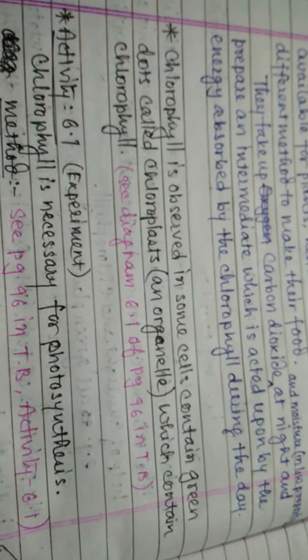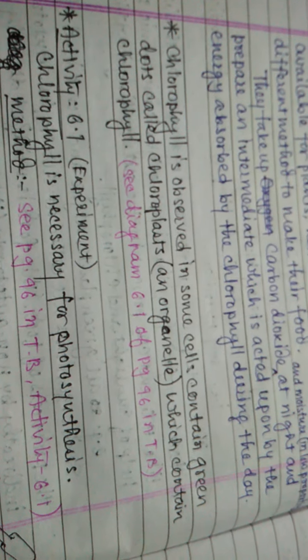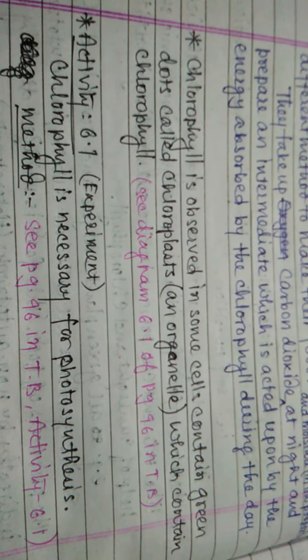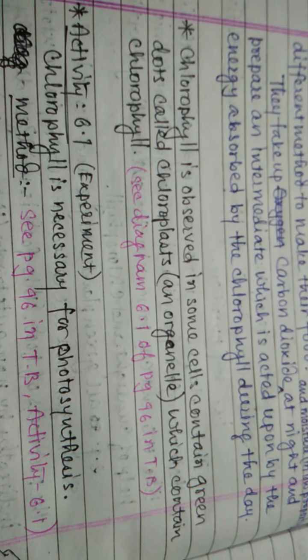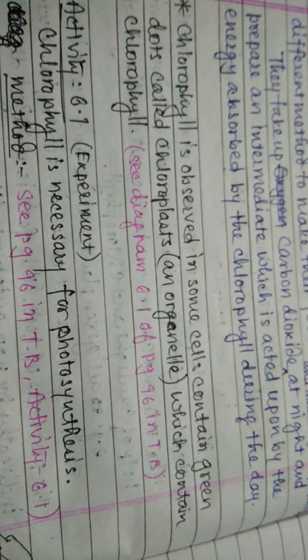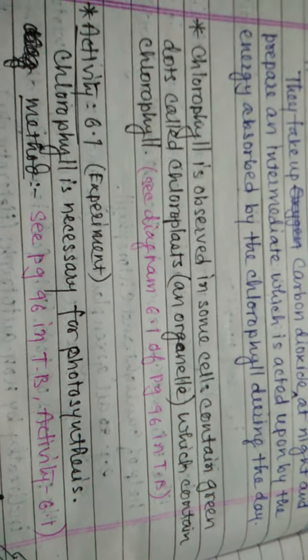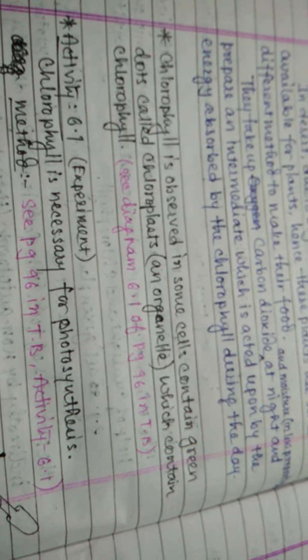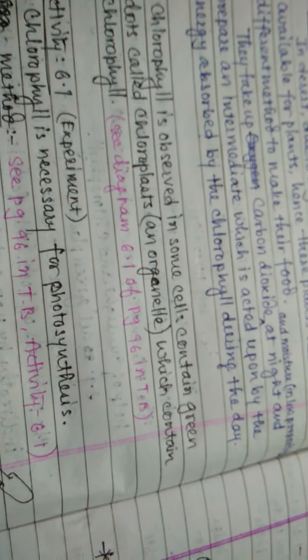Where is chlorophyll found? Chlorophyll is observed in some cells that contain green dots called chloroplasts, the cell organelles which contain chlorophyll. They are found between the upper and lower layer of the leaf, as per the diagram.